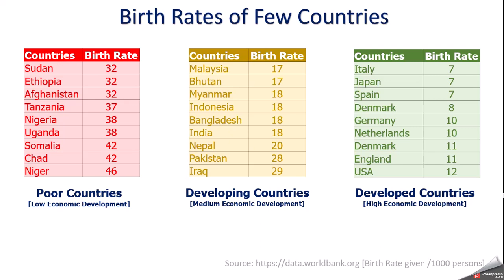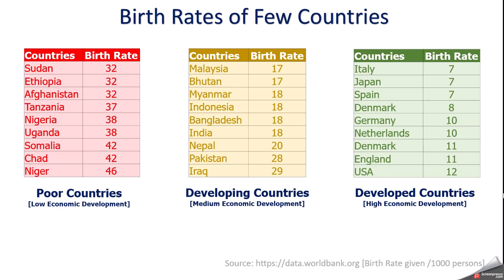These three tables show the birth rate of many countries of Africa, Asia, Europe, and America. I have taken this data from the World Bank website, the name is given at the bottom, and birth rate is always given per thousand people. So this you have to remember.